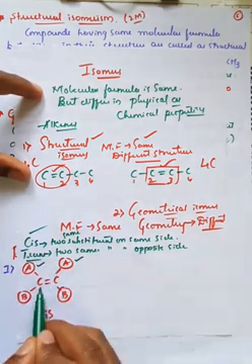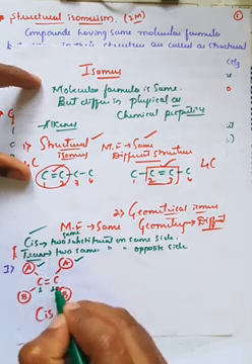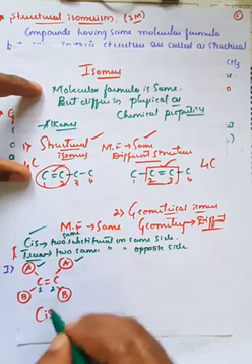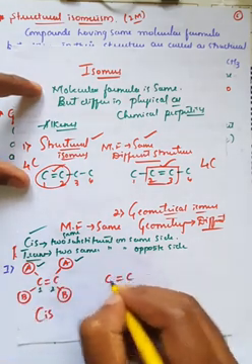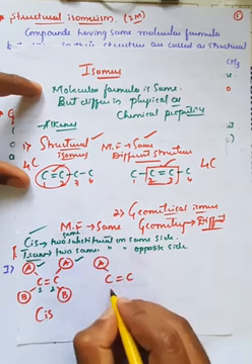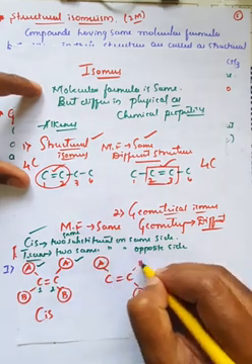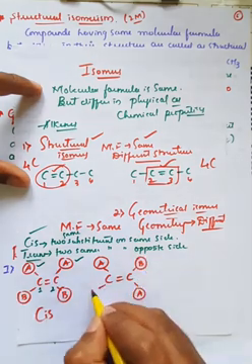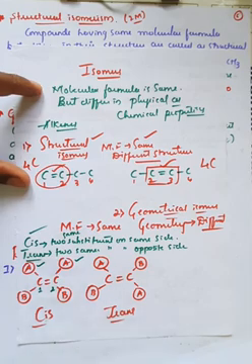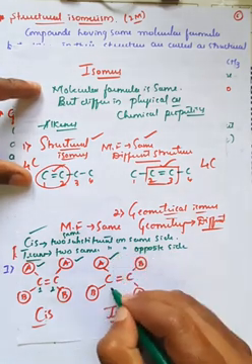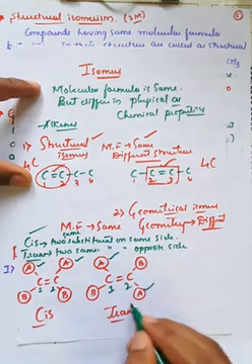If A is above for one carbon atom and A is below for the second carbon atom, and B is reversed, then it is called trans form. Here A is above for the first carbon atom and below for the second carbon atom, therefore this is called trans form.